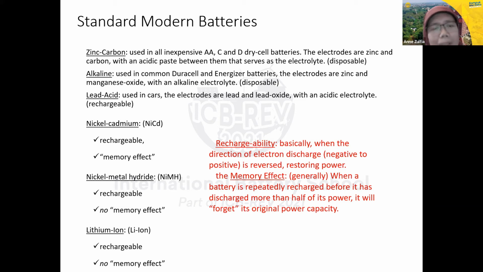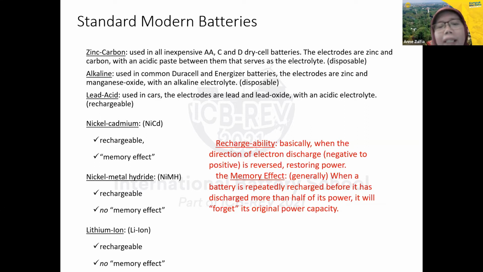So what are rechargeability and the memory effect? Rechargeability is basically when the direction of electron discharge goes from negative to positive and then reverses, restoring power. The memory effect is when a battery is repeatedly recharged before it has discharged more than half of its power.